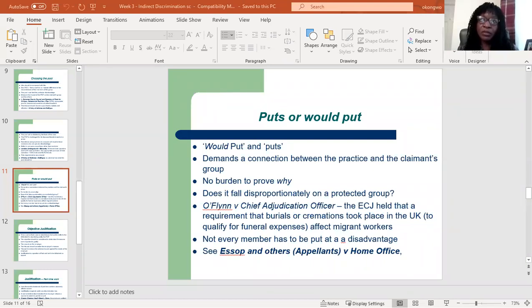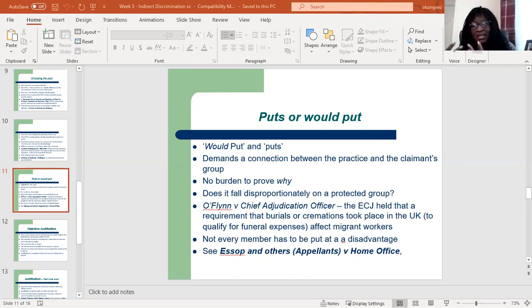Puts or would put. Let's consider the second part of that phrase, would put. This means it hasn't put them at a disadvantage yet, but it is likely to do so. So if a job advert says, using the case that we just looked at, you cannot apply if you are above 28 years, it will put them at a disadvantage because it would stop people of that age from applying and having an opportunity of getting the job.